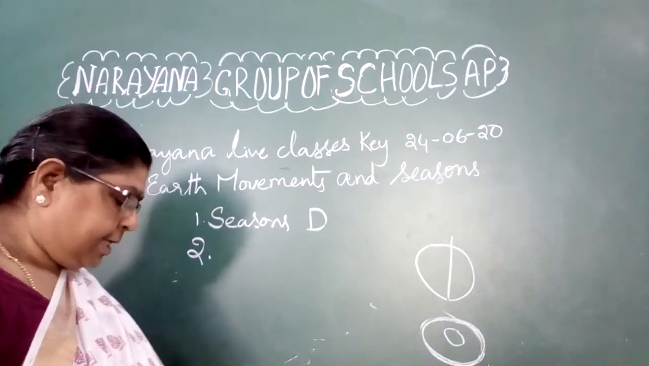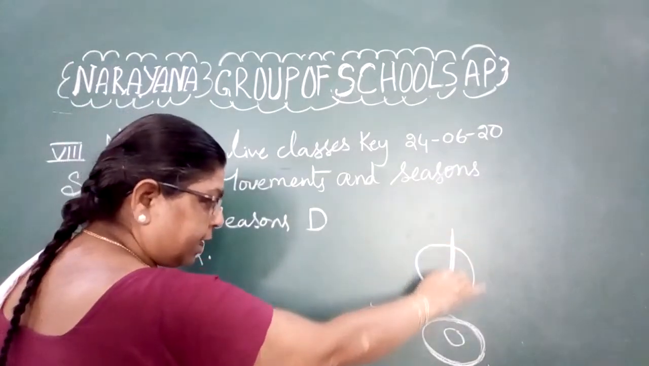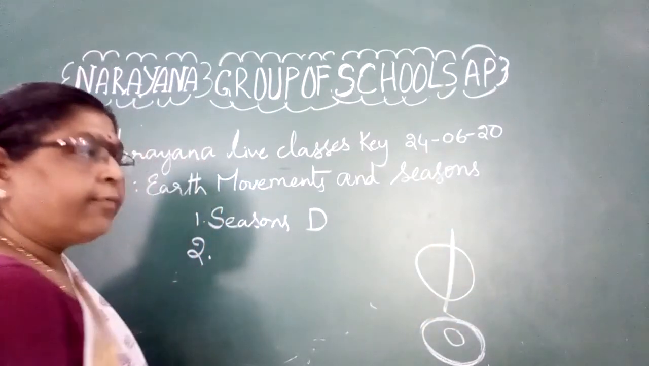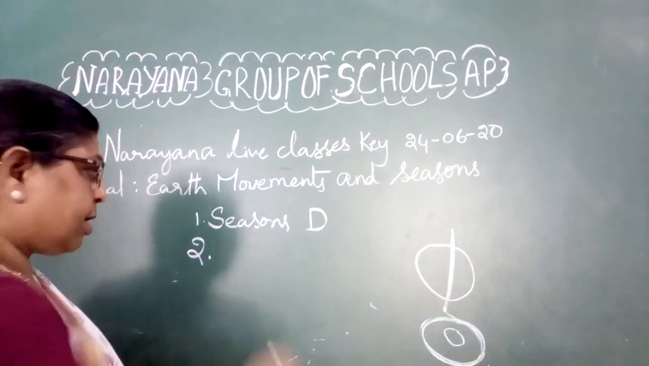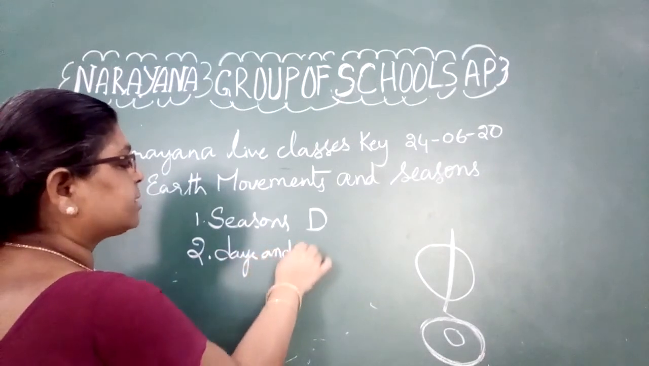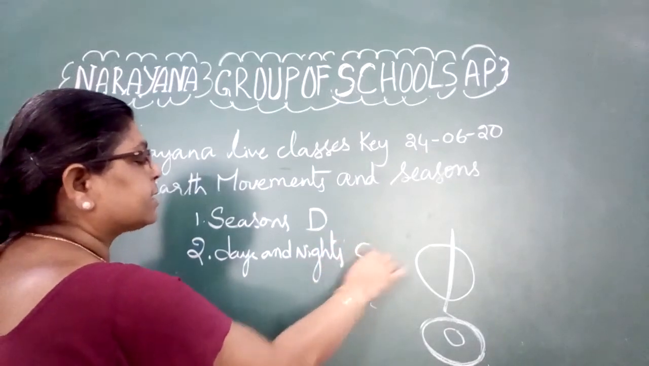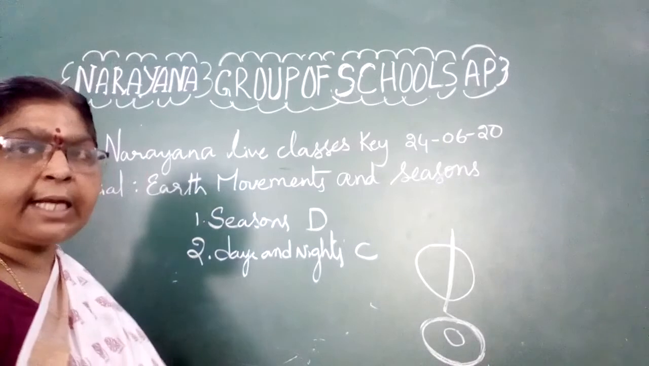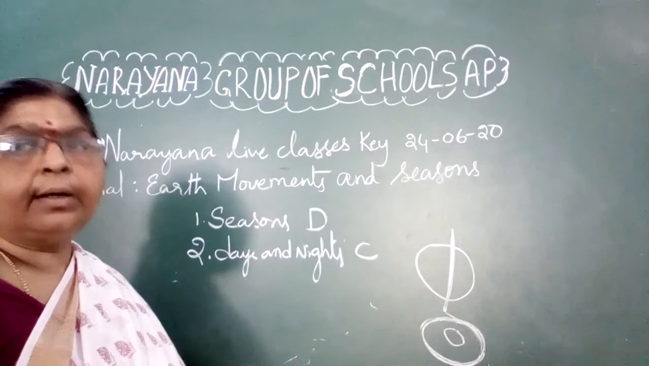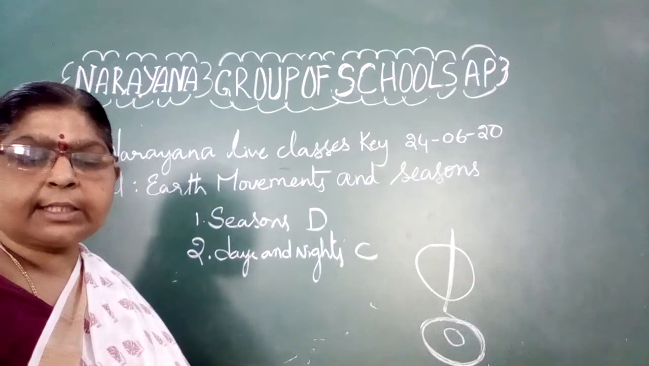Okay, and see, that is along this particular movement of the Earth around the axis. The movement of the Earth along the axis causes what? Days and nights. See, it is called rotation, but it is not the effect of the rotation. So days and nights, that is option C, is the answer for that. The movement of the Earth along its own axis causes the days and nights.